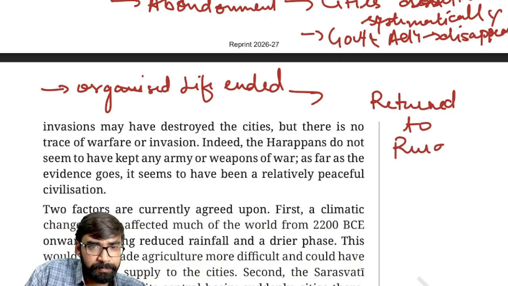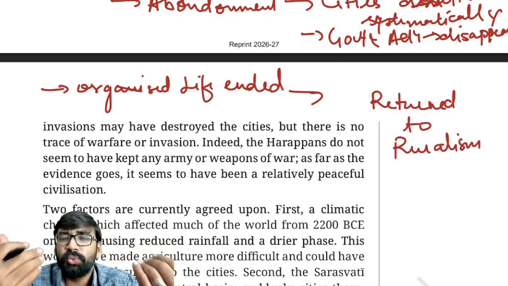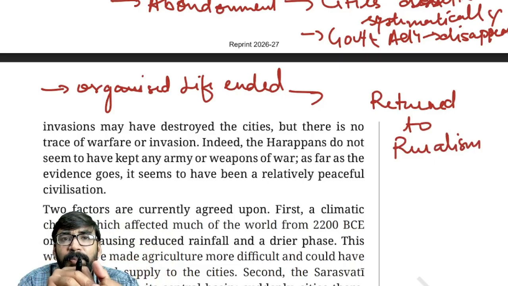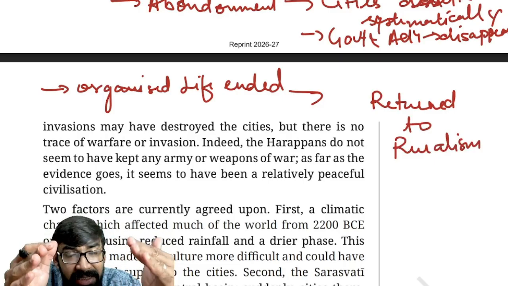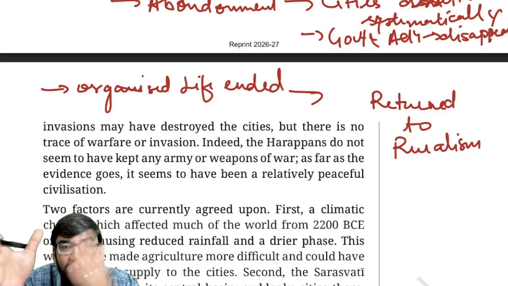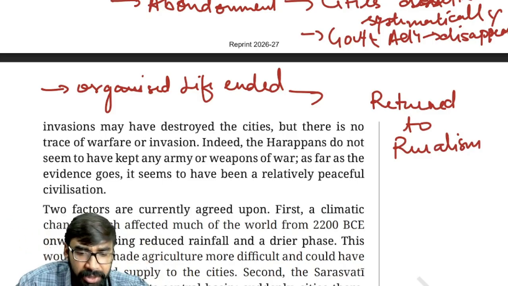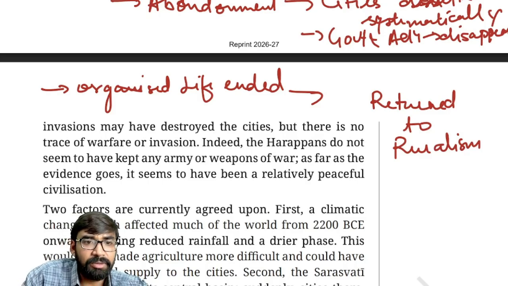In this way, people returned to ruralism. And I would like to mention one more thing here, that many students think IVC people died. No, civilization declined. People were still there. The urbanized culture became regional culture now, because of various factors. So, return to ruralism. Clear?